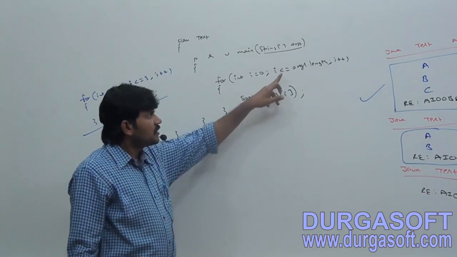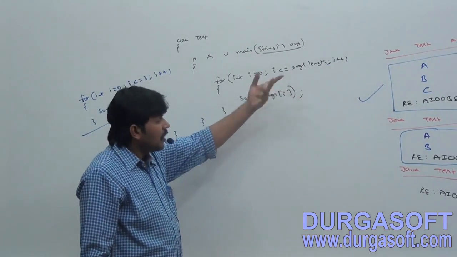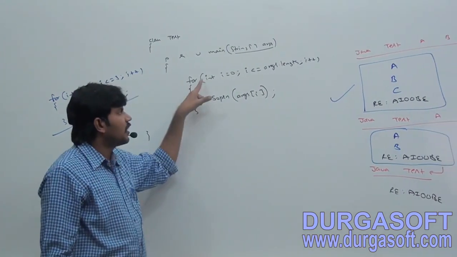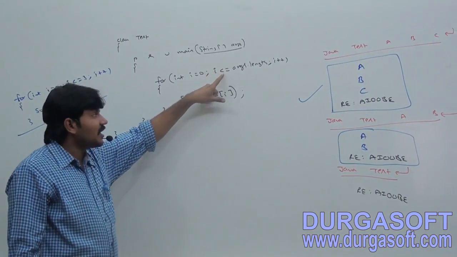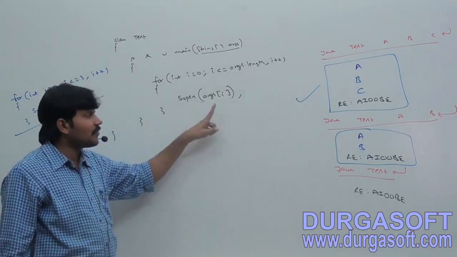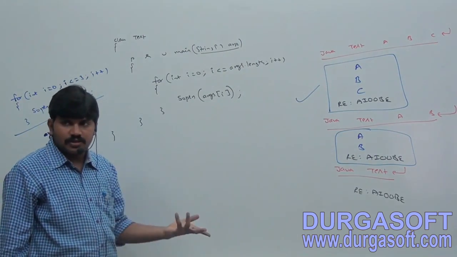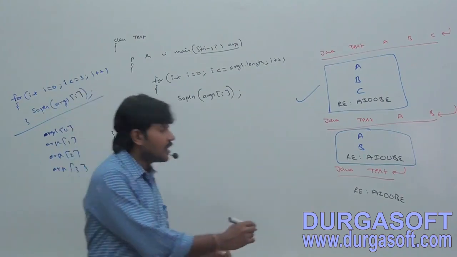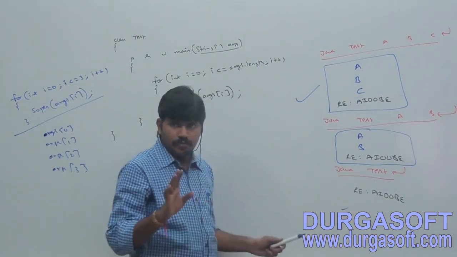Next, Java test. Do you know? Sir, here with Java test, I'm not passing any command line argument. I is equal to 0, I is less than or equal to 0, SOP of args of 0. I'm trying to print args of 0, but where is args of 0? That's why ArrayIndexOutOfBoundsException, right? I hope you people are aware, right?